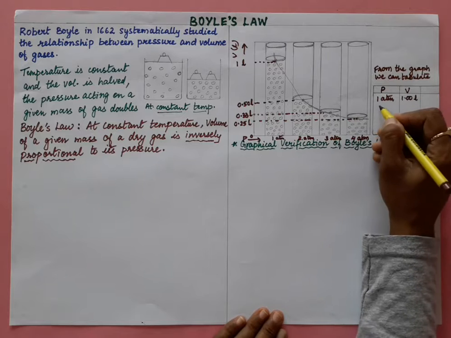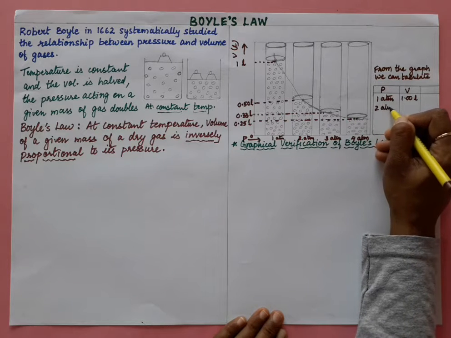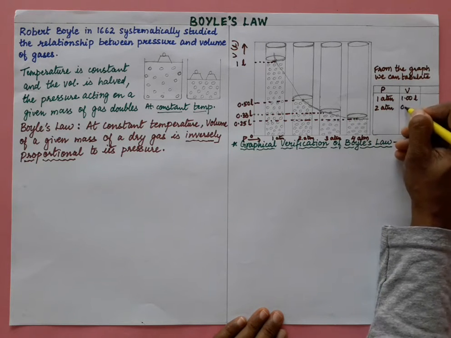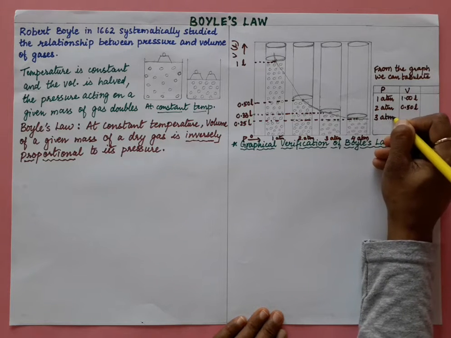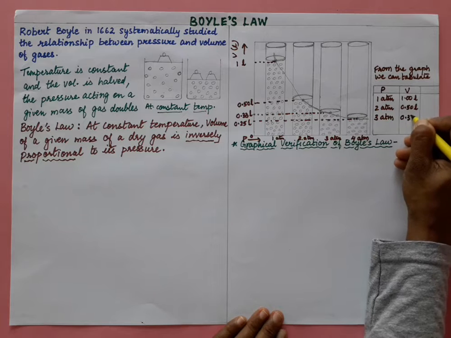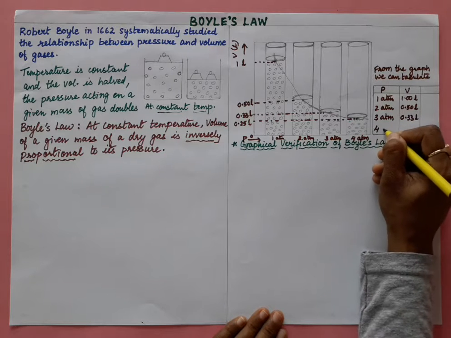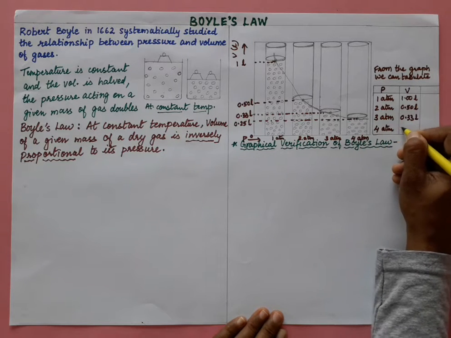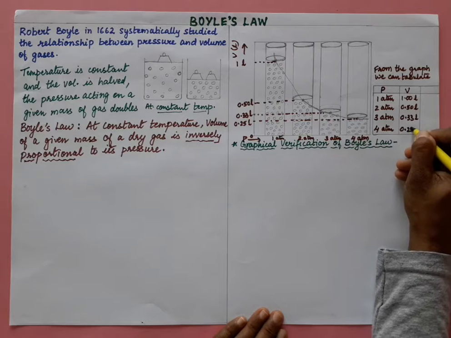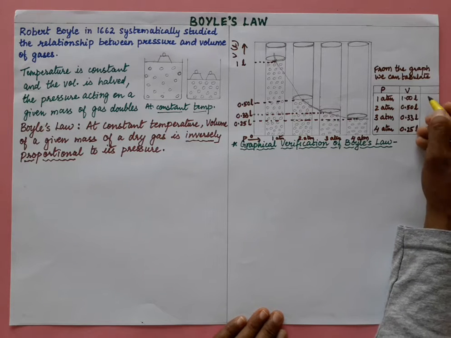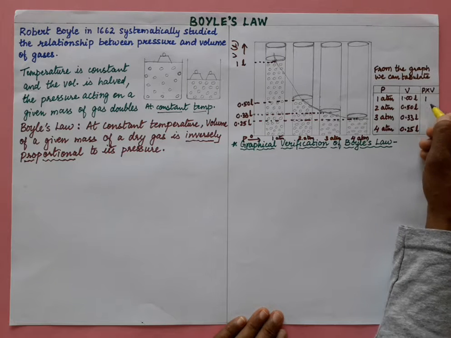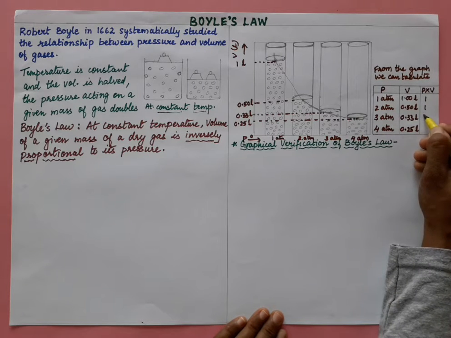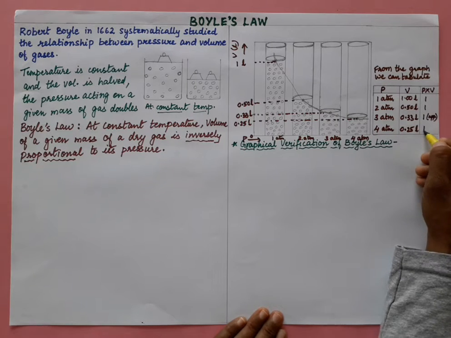When pressure increases to 2 atmospheric pressure, volume becomes half. When pressure is triple, volume becomes 1/3, right? And when pressure is 4 times, 4 atmospheric pressure, volume is 1/4, decreases to 0.25. Now if you multiply P into V, the product of P into V is approximately 1.